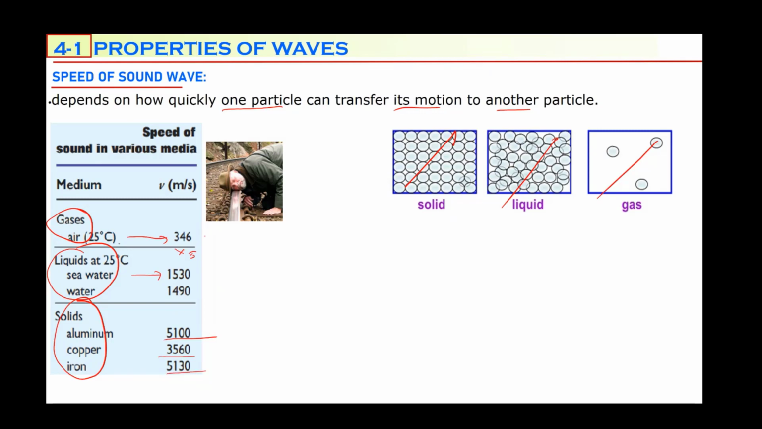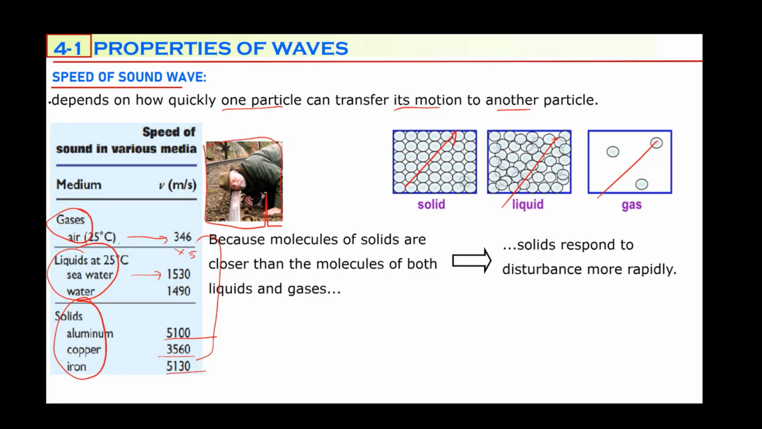If you compare these, it is almost 15 times greater. That's why in solids, sound travels fastest. In liquids it is a little slower compared to solids, but in gases, because molecules are very far from each other, vibration transfer is late compared to the others, so gases are slowest. You don't need to know these numbers. I just put this table to make a comparison.